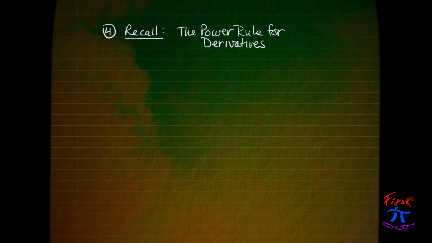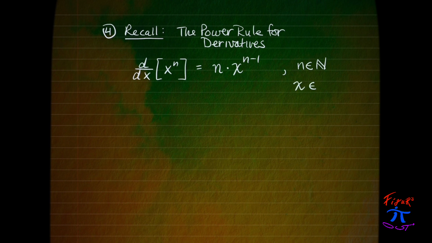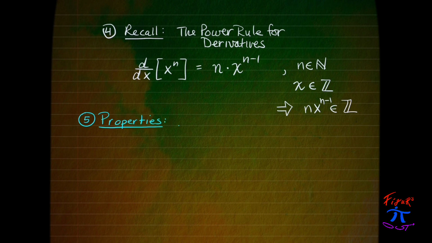But we'll also recall something about the power rule for derivatives. This will play a role in this as well. If we take x to the nth power and find its derivative, it results in n times x to the n minus 1 power, and if n is a positive integer and x is an integer, then the derivative will also be an integer. Now we're going to establish a few properties here. These properties will be the heart of our proof.